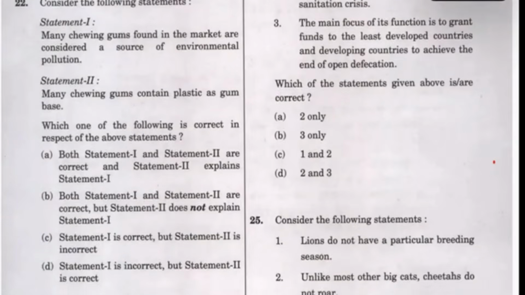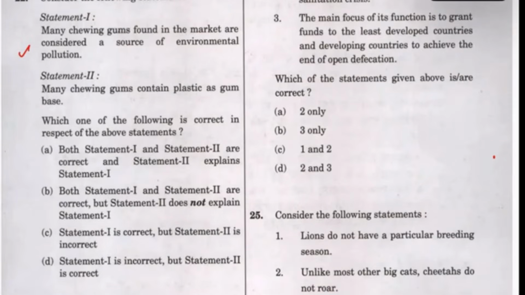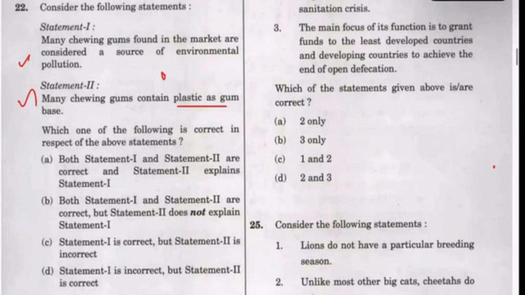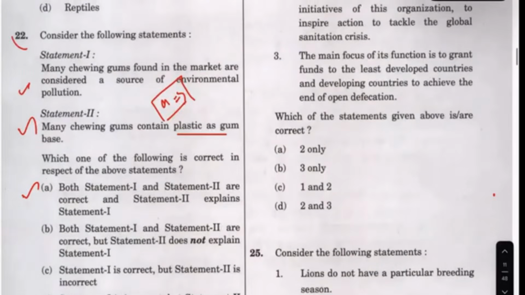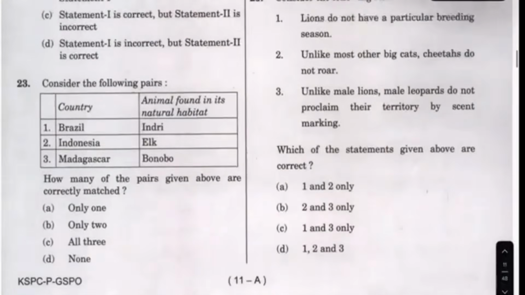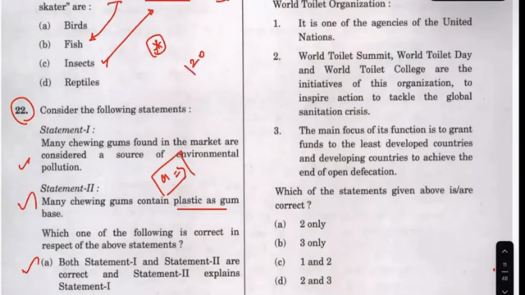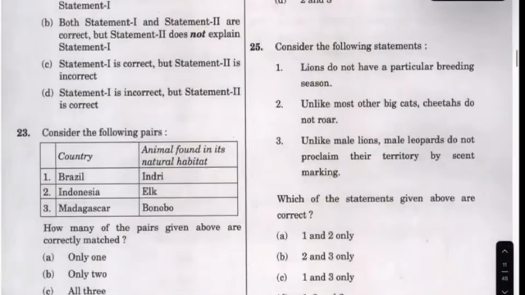Now see here, this question, statement 1, 2. Many chewing gums found in the market are considered as environmental pollution. This is somewhat true. Many chewing gums contain plastic as gum. This was an issue when I was growing up. We were not allowed to eat chewing gum, because they had this bubble gum, a plastic thing. So I'm going to go for A. This is something that you should have taken. We will see how many we are able to take in this chunk of 20 questions. Last chunk of 20 questions, I had 11 questions. Again, go check that. I'll maybe share the video as well.